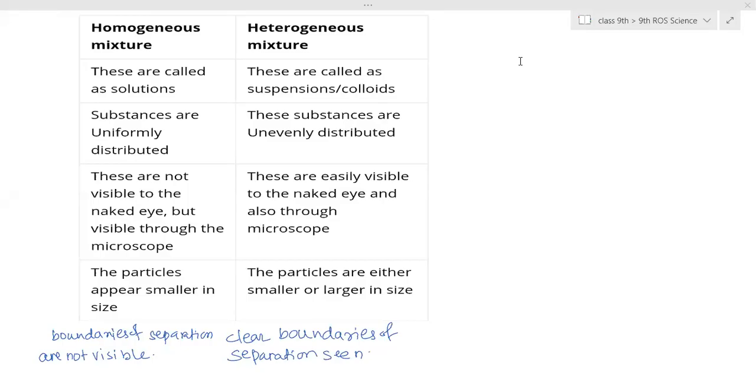So then mixtures are divided into homogeneous and heterogeneous. Then what is a homogeneous mixture? What do you mean by homogeneous mixture?